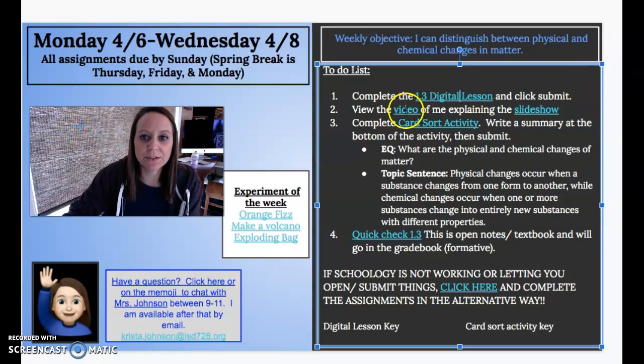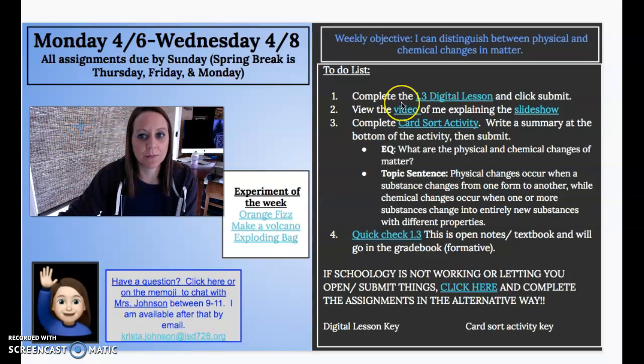The second thing you're going to do is watch the video of me. It is a slideshow that I made on physical and chemical changes, and it's a video like this of me explaining it. There are no notes that you need to take with it. I am going to ask that you please go through it though, just so you can have a refresher. If you're trying to divide this up over the 3 days, I would say do the digital lesson and the video on one day.